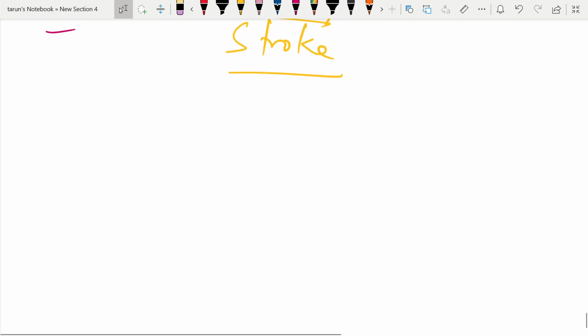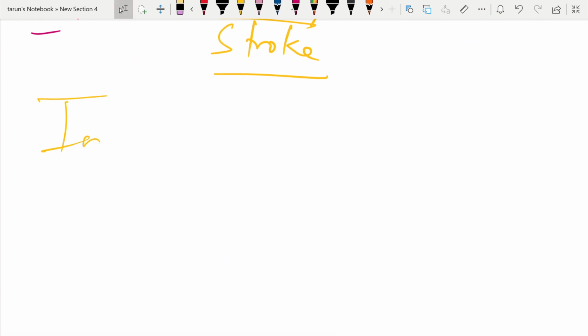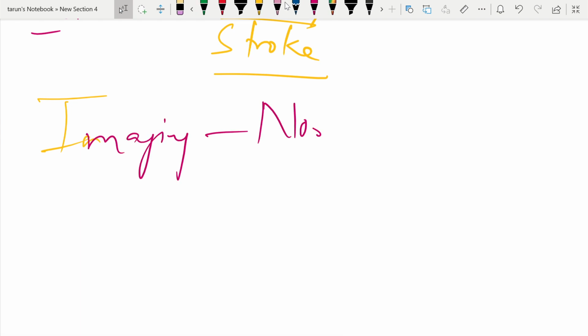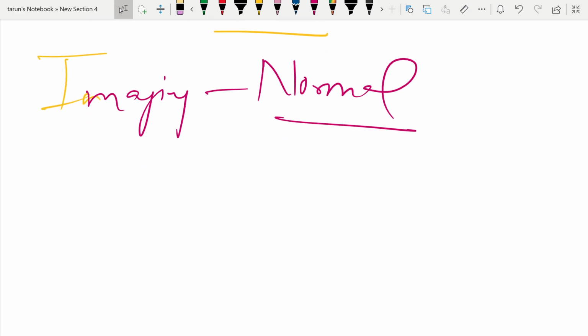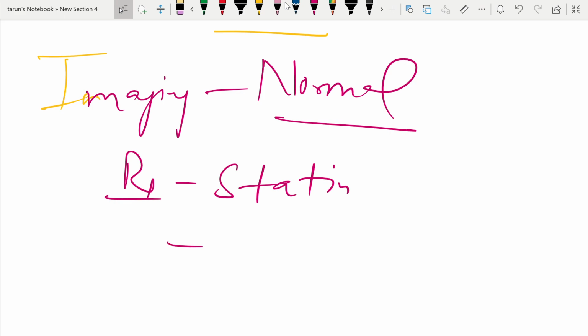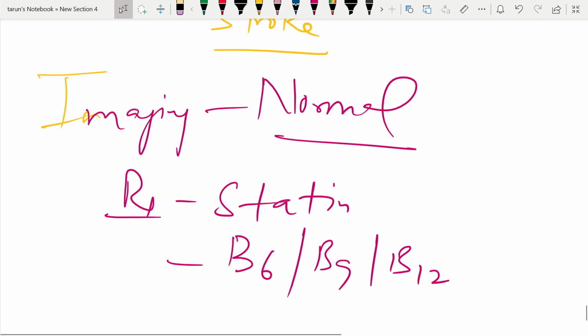Then in the transient ischemic attack, you can remember a few other things. The imaging will be perfectly normal in TIA. There will be no bleed. Besides giving dual antiplatelet therapy, you can also control their lipids by giving them statins. Some patients have a high homocysteine level. For that, you can give vitamin B6, B9, B12. So these are a few things about TIA.